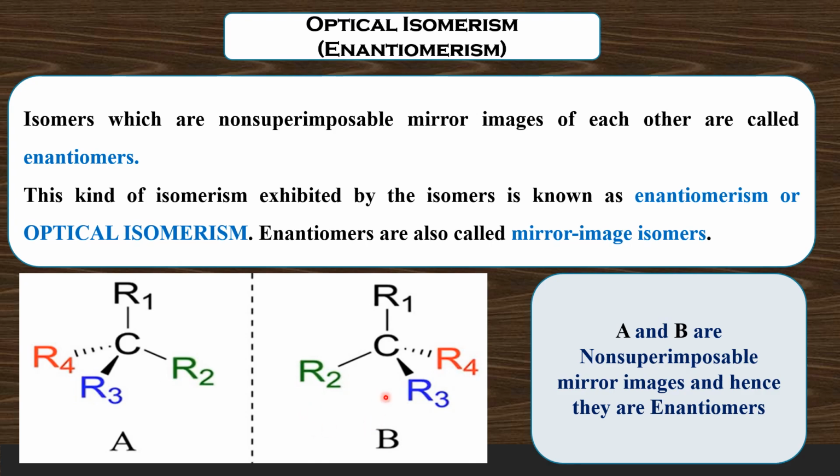So the similar groups are not exactly matching with each other, and that is what we call non-superimposability. So these two molecules, which are mirror images and not superimposable, are called enantiomers.